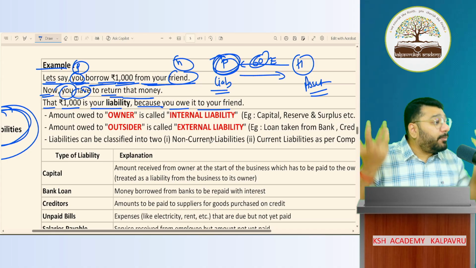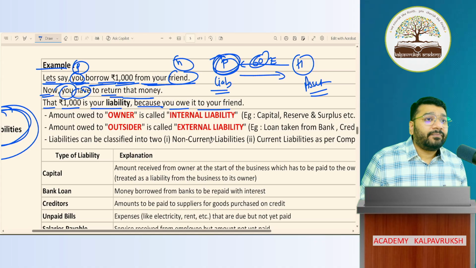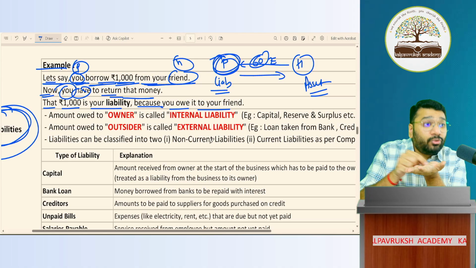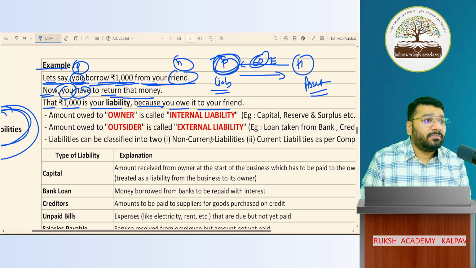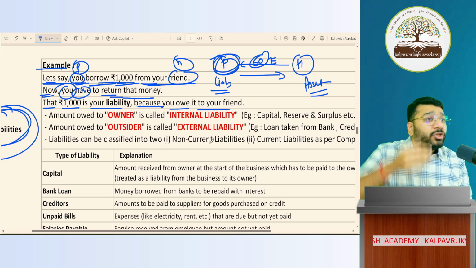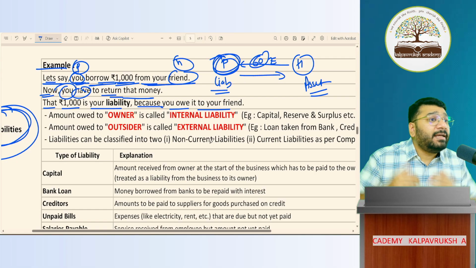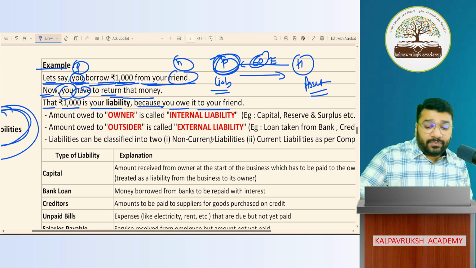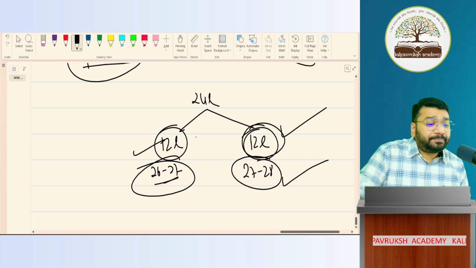Humanly, it is not possible to remember all the data. Hence, we have the habit of making a note. To this person, I have to pay so much. To that person, I have to pay so much. Got it, not got it? So this balance sheet is nothing but a replacement of our memory. Balance sheet is what? Replacement of our memory. Got it, not got it?